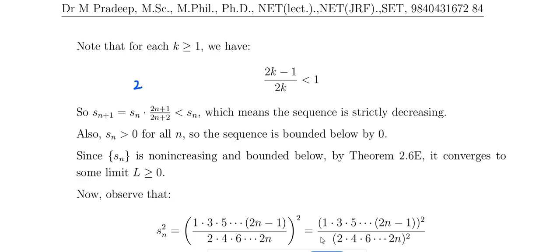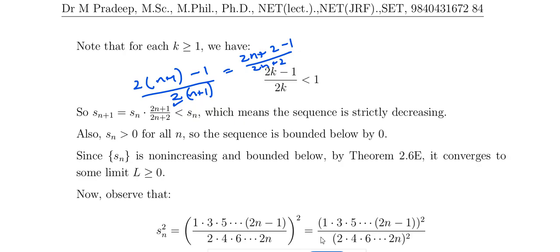Checking, 2 into (n plus 1) minus 1, divided by 2 into (n plus 1), is equal to (2n plus 2 minus 1) divided by (2n plus 2), which is (2n plus 1) divided by (2n plus 2).